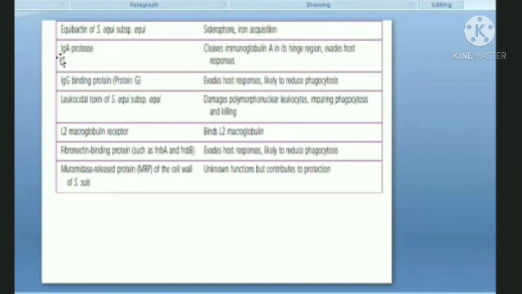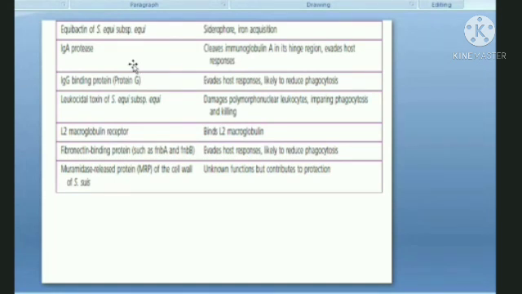Then IgA protease. Protease enzymes, what is IgA? It is an immunoglobulin A molecule, right? Immunoglobulin A is an antibody molecule. To destroy this antibody molecule, a protease enzyme is released by the Streptococcus species, and it will act on the hinge region of this immunoglobulin molecule and break it, right?